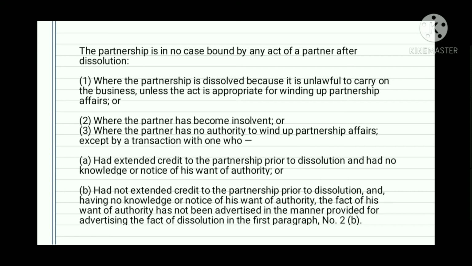Sabi naman dito, since unlawful na ang business mo, it will not bind the partnership. In connection naman sa winding up, pwede mo siyang i-continue as long na tungkol ito sa pagwa-wind up ng partnership affairs. Next is where the partner has become insolvent. The second one that will not bind the partnership by the act of partner is where the partner has become insolvent. Kapag insolvent, it will not bind the partnership since wala na siyang capacity to act.